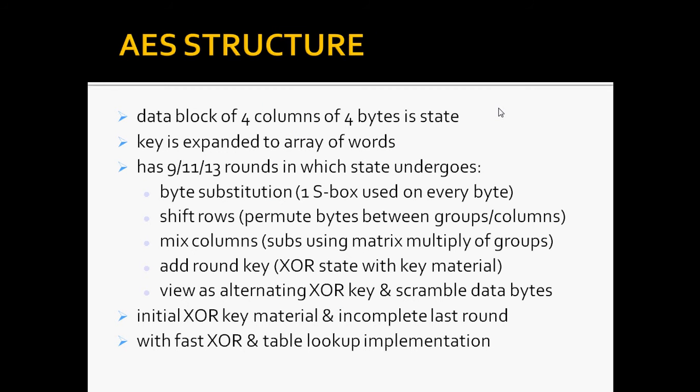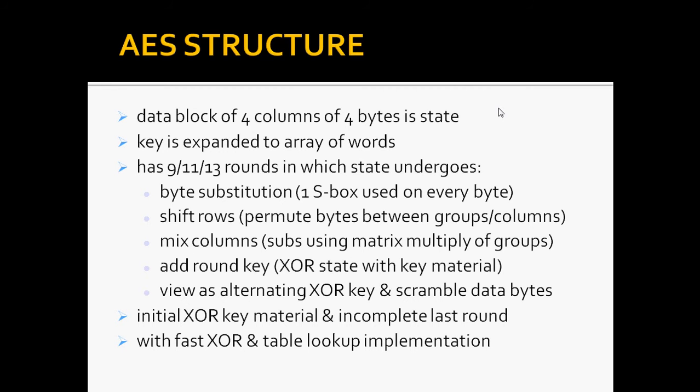Now coming to the AES structure, this data block of 4 columns of 4 bytes is the state. The input to the AES encryption and decryption algorithm is a single 128-bit block, depicted in FIPS PUB 197, which we discussed before, as a square matrix of bytes. So the input we will be giving is in matrix form.